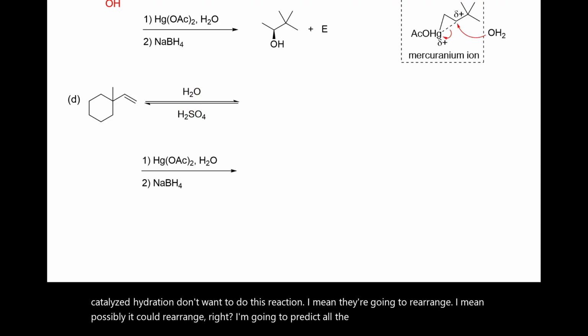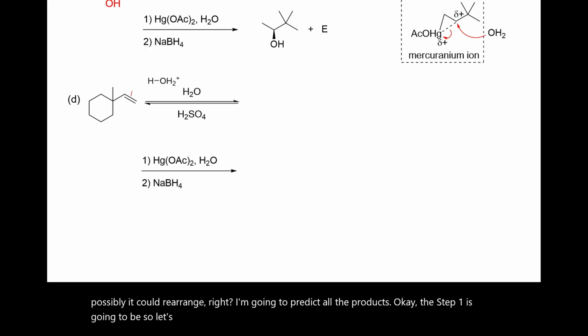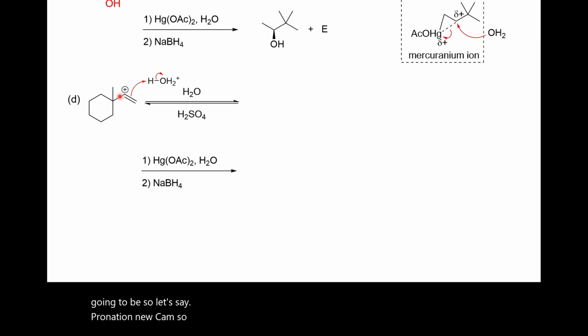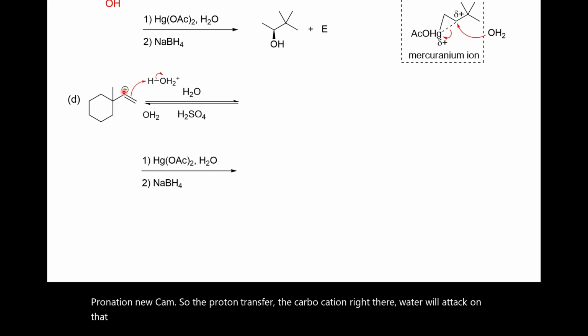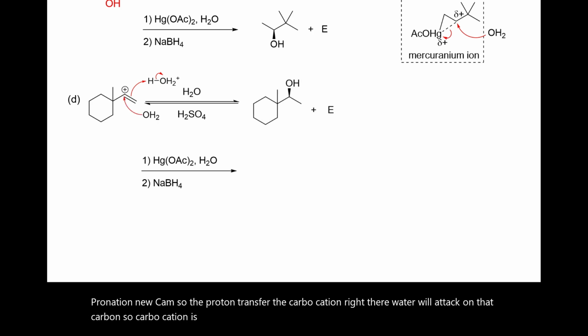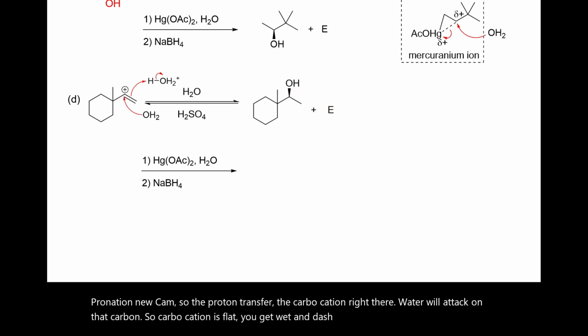Step one is protonation, the proton transfer, forming the carbocation right there. Water will attack on that carbon. The carbocation is flat, so you get wedge and dash. This is wedge. This is dash.